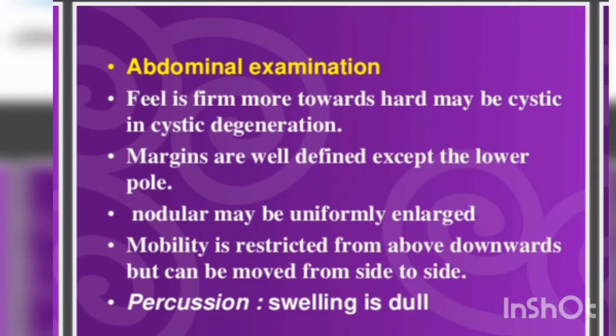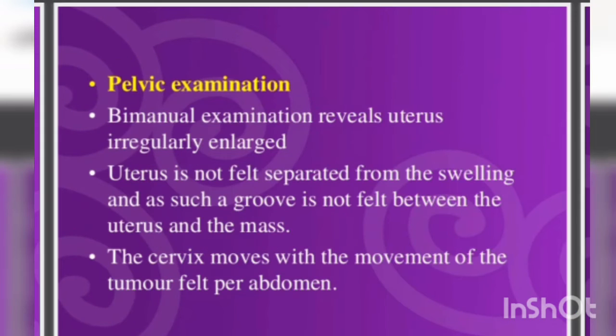Now the margins we're going to find to be well defined from the lower pole. The nodular may be uniformly enlarged, mobility is restricted, and on percussion we're going to find the swelling is dull. Now the pelvic examination, the bimanual examination, is going to reveal the uterus is irregular and enlarged. The uterus is also not going to be felt separated from the swelling, and as such the groove is not felt between the uterus and the mass. Now the cervix moves with the movement of the tumor, which is felt per abdomen.